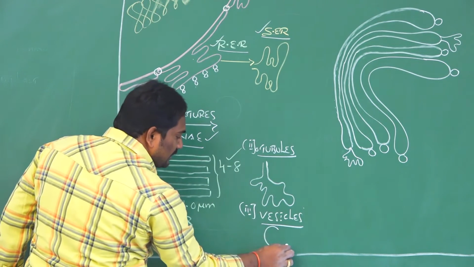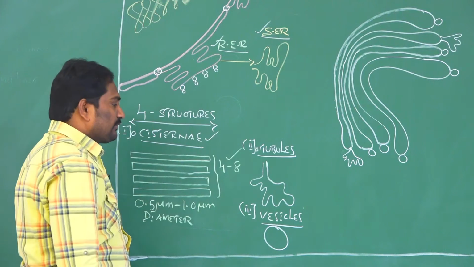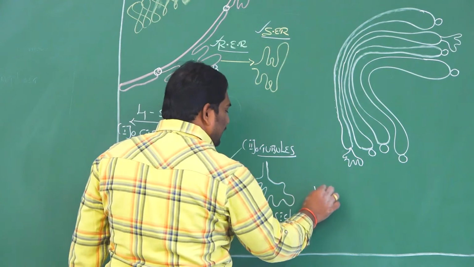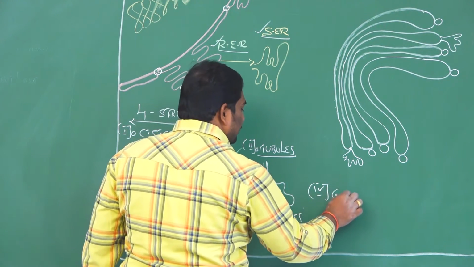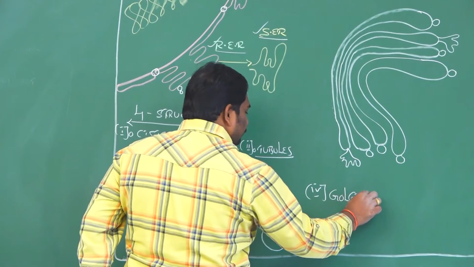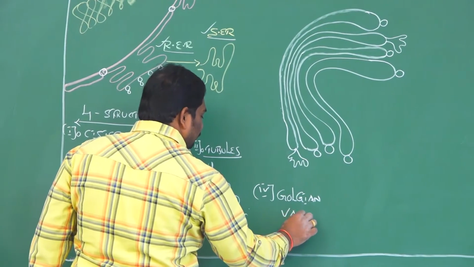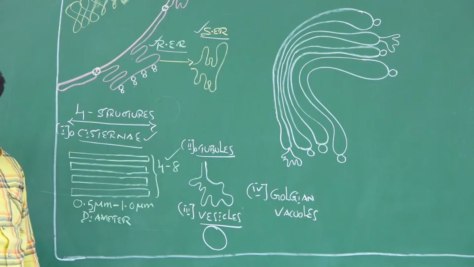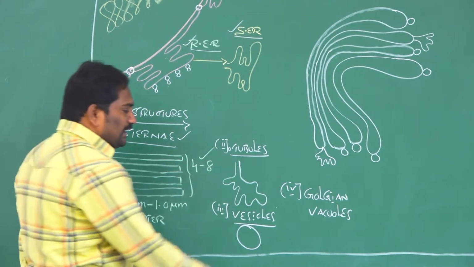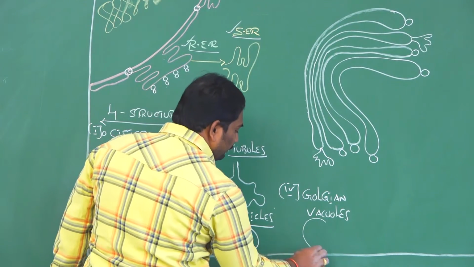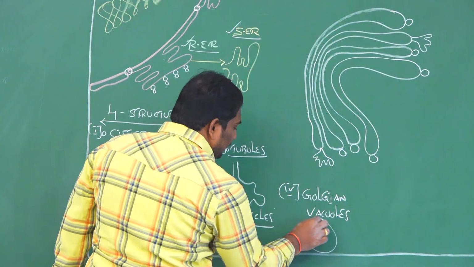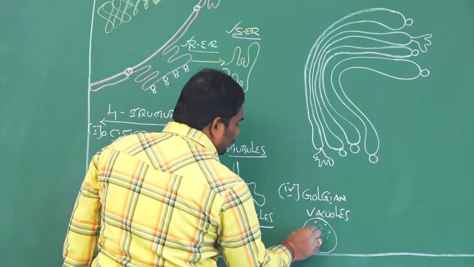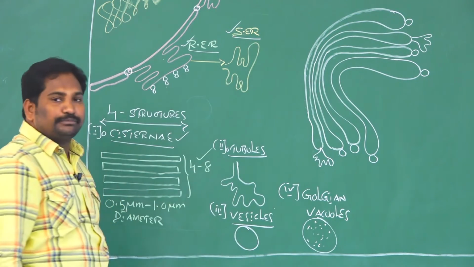These are spherical shaped structures. And the fourth one is Golgian vacuoles. These Golgian vacuoles are also spherical in shape, and they are filled with materials.